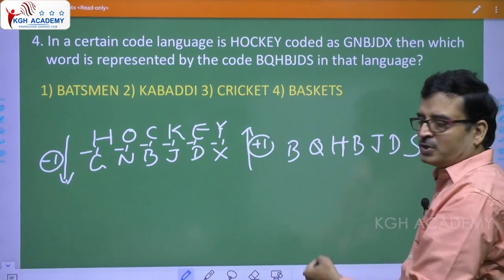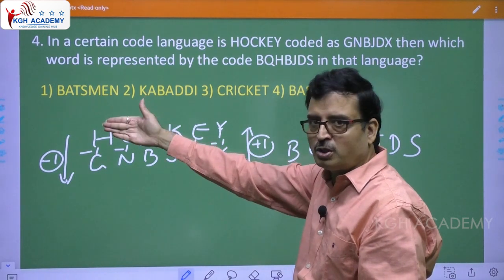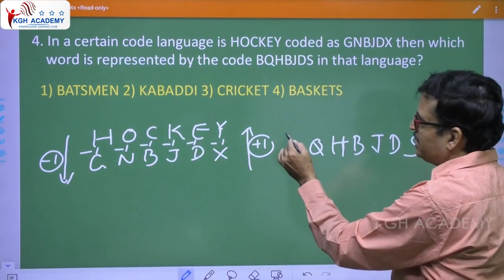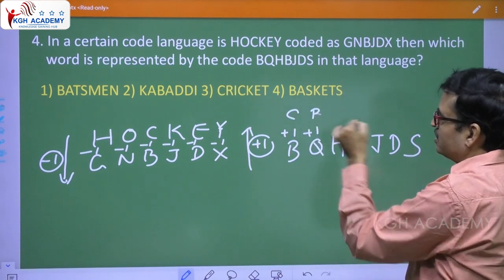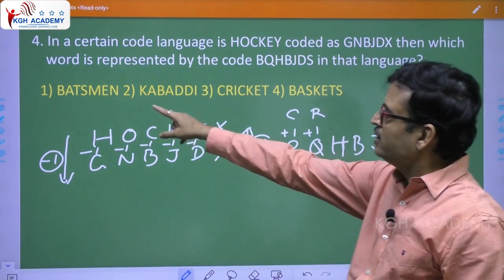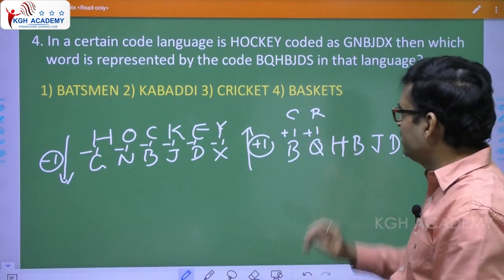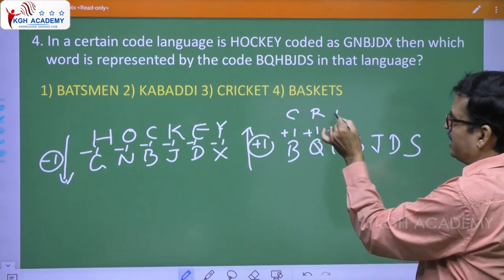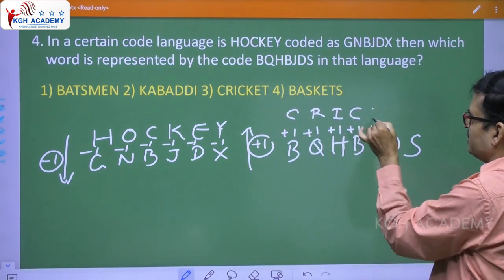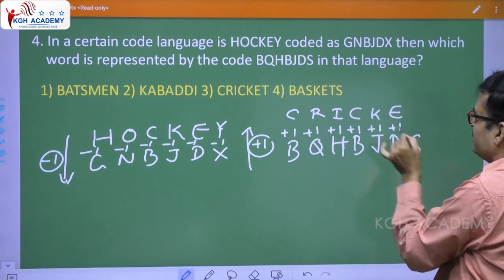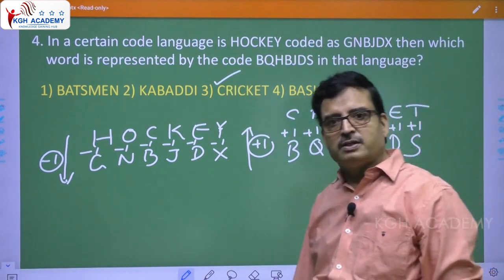So when you go up, see B +1, here we say -1. When you go to the top, because G +1, right? So B +1 C, Q +1 R. Now let us verify the options. Batsman, kabaddi, cricket, CR, probably this could be the answer. H +1 I, see it's matching. B +1 C, J +1 K, D +1 E, S +1 T, cricket. Answer is cricket.